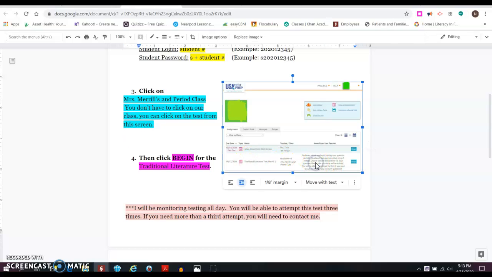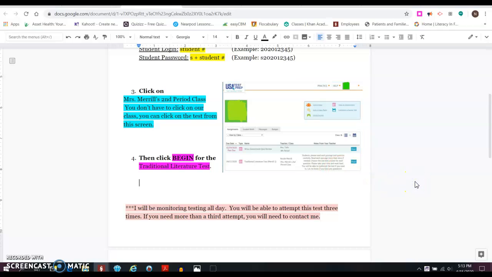And notice that there are lots of directions. It just says to read each question and passage carefully, read each passage more than once if needed, choose the one best answer for each question, take your time, work hard, and so forth. Also, for those of you who like to listen to passages being read aloud and the questions, there will be a speaker icon next to the passage and next to questions. You just have to click on that speaker icon when you're taking the test to have something read aloud to you. Okay, to begin the test, you will click Begin right here.